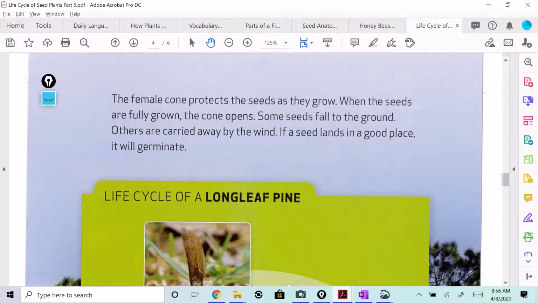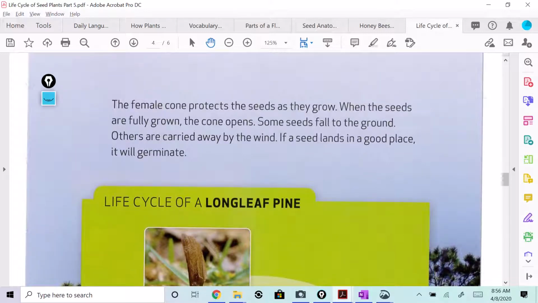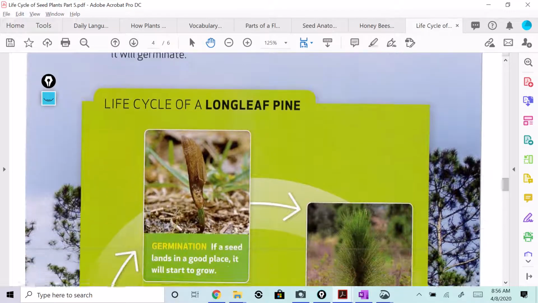The female cone protects the seeds as they grow. When the seeds are fully grown, the cone opens. Some seeds fall to the ground, others are carried away by wind. If a seed lands in a good place, it will germinate. And the wind is the way that the seeds are dispersed, right?